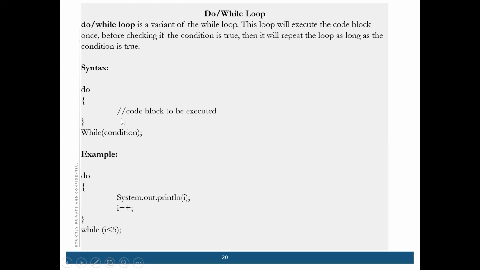The code will be executed at least once. Even if the condition is false, the code will be executed at least one time. So this is the do while loop.